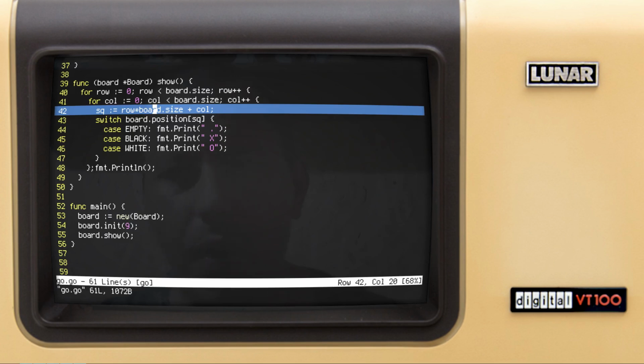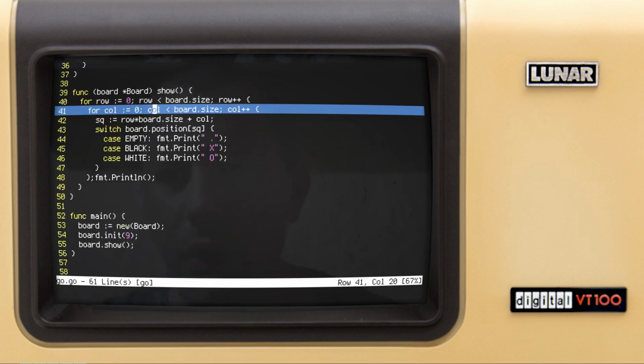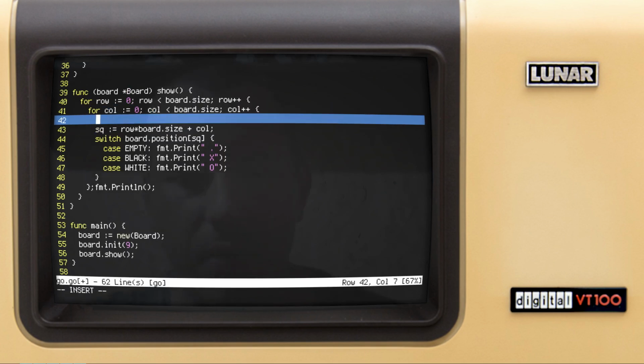Okay, so before initializing the square, we can say, if row is greater than 0 and row is less than board.size minus 1, and also column is equal to 0.